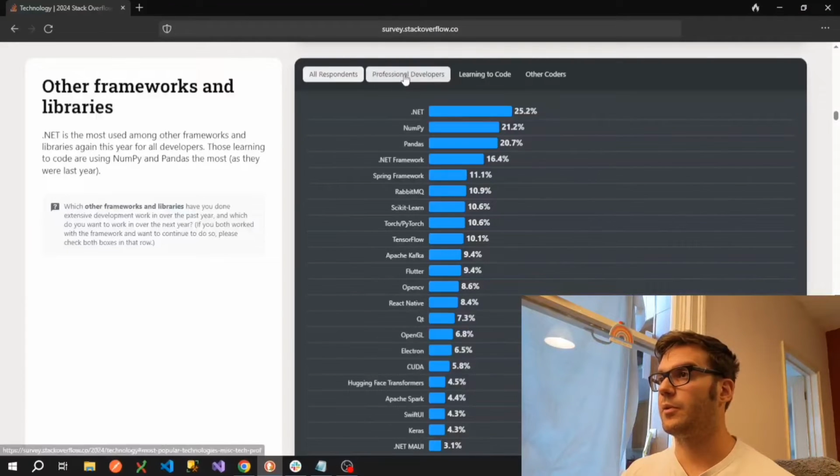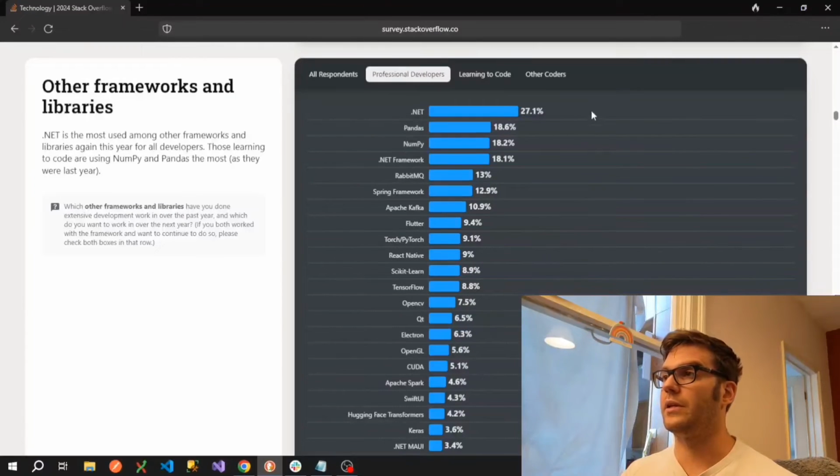So if we filter this by professional developers, we can see 27.1% are using the .NET framework or .NET Core as well. So Pandas is the Python data analysis library, so it offers data structures and operations for manipulating numerical tables, that kind of thing. NumPy, again, another Python library. So this one's used for working with arrays. It adds support for multi-dimensional arrays, matrices, and other mathematical functions to do things with those arrays.